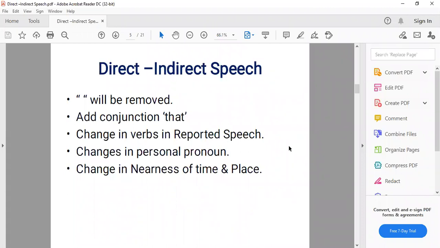First, inverted commas will be removed. Second, we will add the conjunction "that" if the sentence is in simple form, the affirmative or declarative form. Then we will change the verb in the reported speech. After that, we'll change the persons in the reported speech. And the last one was change in the adverbs of time and place.